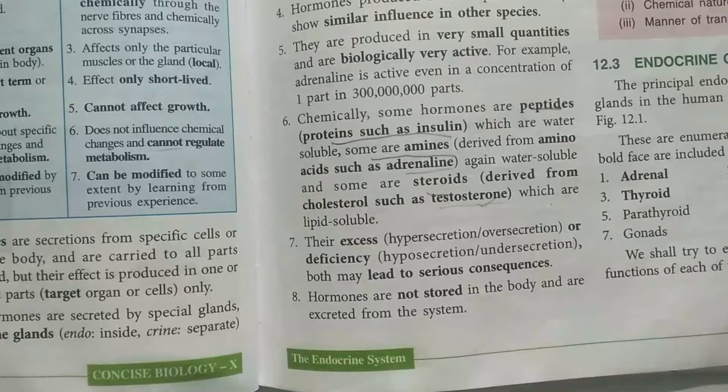Now, certain hormones are secreted outside the body, and these types of hormones are known as pheromones or ectohormones. They generally help in recognition of sex, mating behavior, and alarm reaction in insects. So apart from humans, insects also have this type of hormones, and plants also have hormones such as auxin, gibberellin, cytokinin, and abscisic acid. Their body is also controlled by the amount of hormone released in their body.